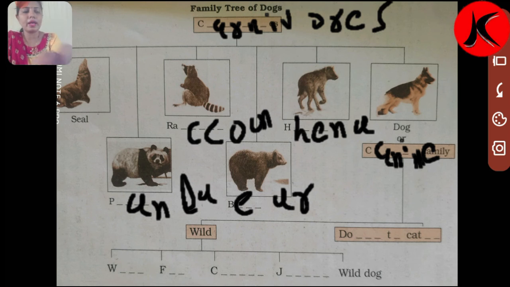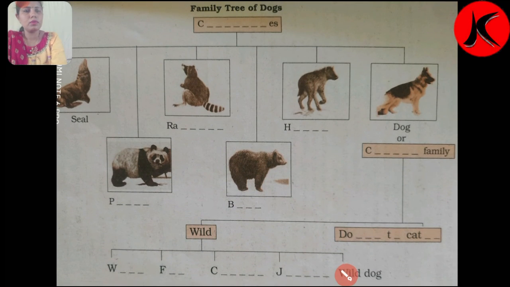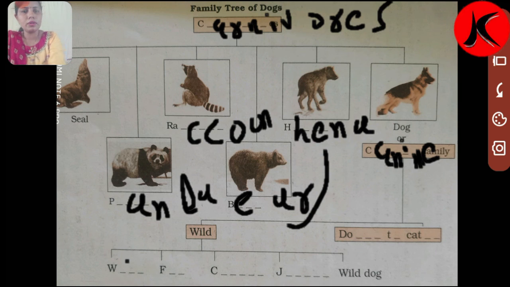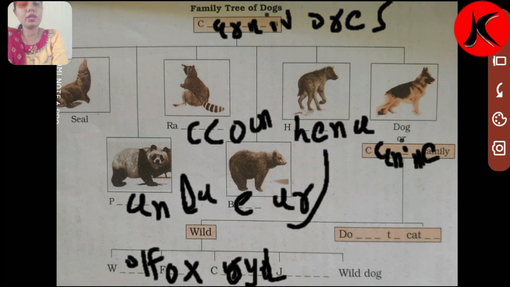Then here we will write wolf. W-O-L-F, wolf. Then we will write here fox. FOX. Then here we will write coyote.